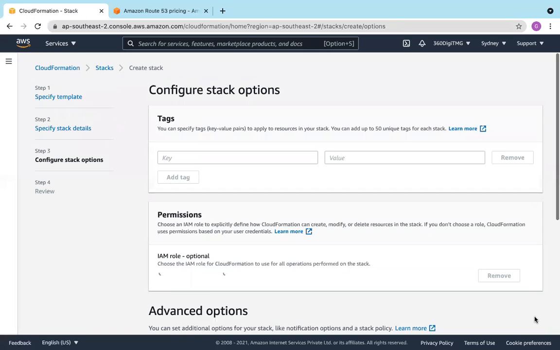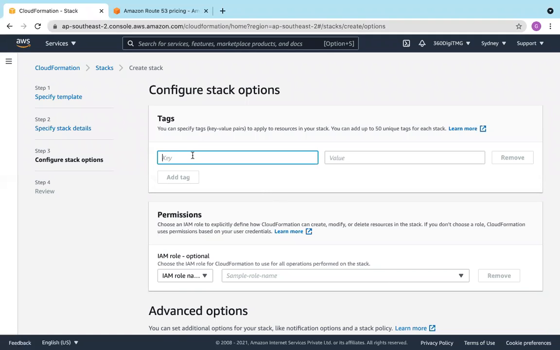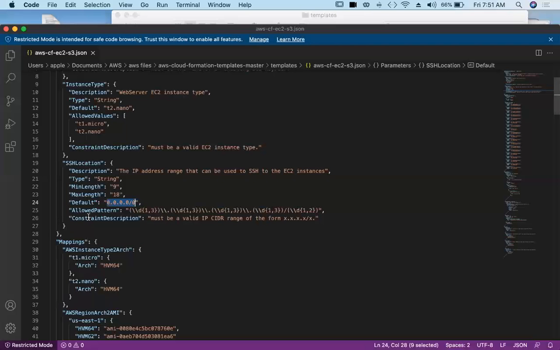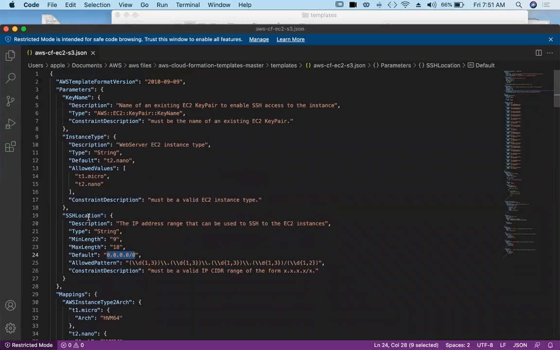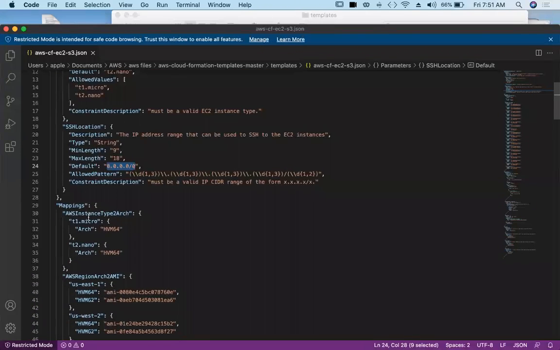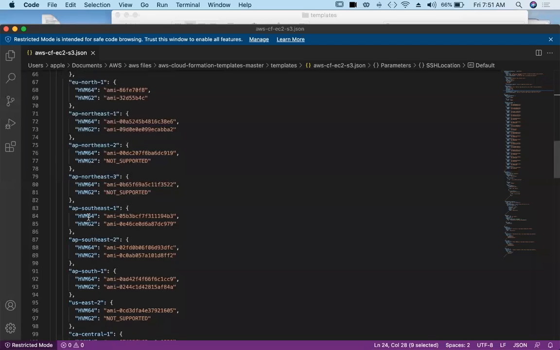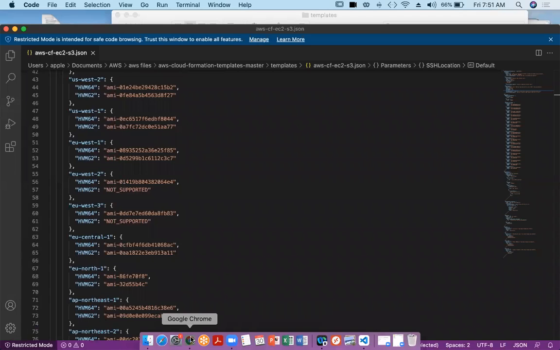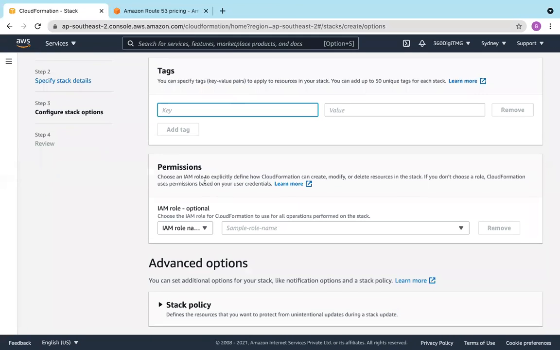Next, tags. Here you can mention the tags, but anyway, it's optional. And also, let us check in the code. We have not created tags. No. That's why it was grayed out also. No tags. Coming to permissions, here if you want to assign any role, you can, but we are not assigning any role to EC2 instance. Let us skip it.